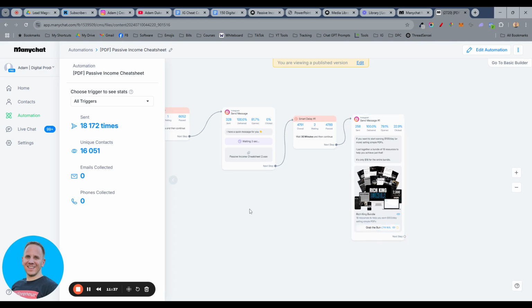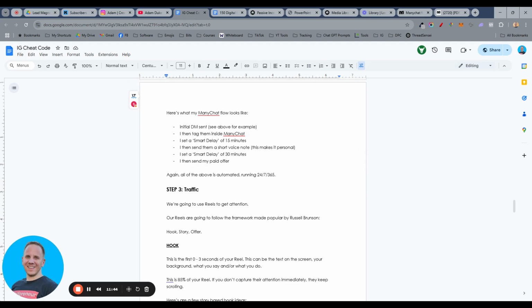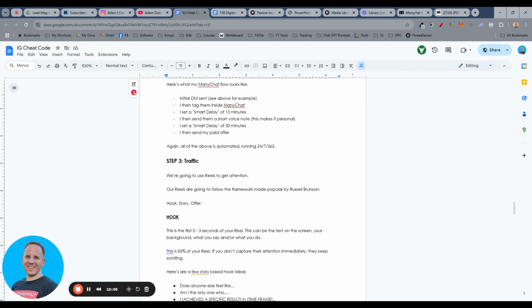And so that is the ManyChat flow that I have set up, and they all look very, very similar. Again, this is all automated. It's running 24/7. People are commenting on my reels, my carousels, my Instagram stories, 24/7, 365. And then the system takes over and it generates the lead. It nurtures the lead. The sales aspect is also automated, and then also the fulfillment is automated as well. So when they purchase, the purchase document is then sent to them.